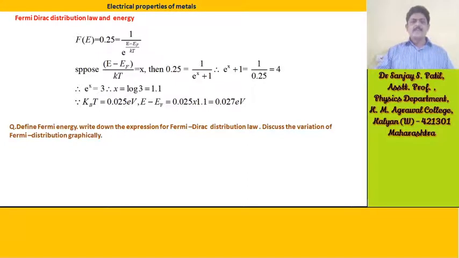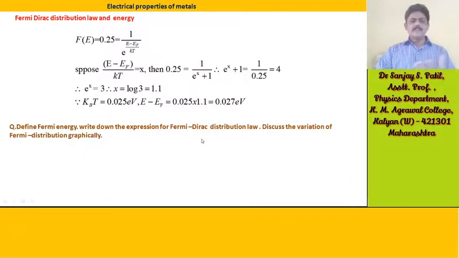So e raised to x is equal to 3, therefore x is equal to log of 3, which is equal to 1.1. From this, since kBT is equal to 0.025 electron volt, E minus EF is equal to 0.025 into 1.1, which is equal to 0.027 electron volt.